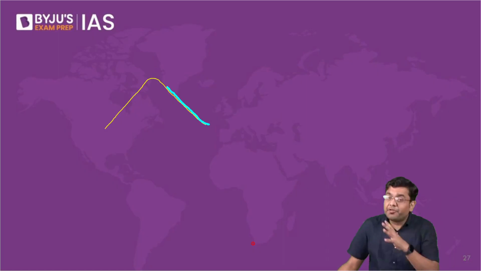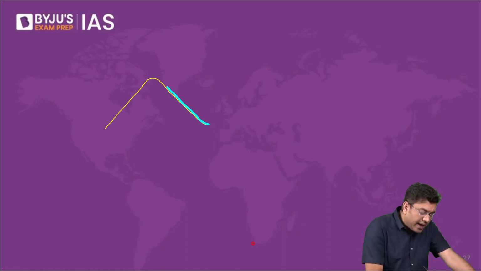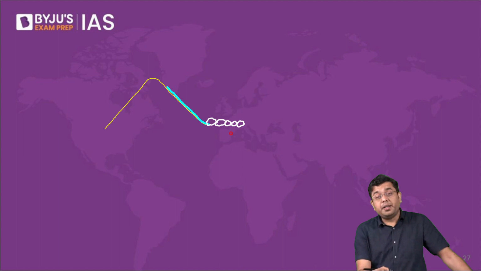Now, immediately after reaching and hitting the plains, will the river be able to carry those boulders and rocks any further? No. There will be a significant limitation which is caused. So immediately as you enter the foothills, all those large rock boulders will get deposited, very similar to an alluvial fan. All these large rocky pieces, which have been brought slowly and steadily by the rivers, will get deposited.